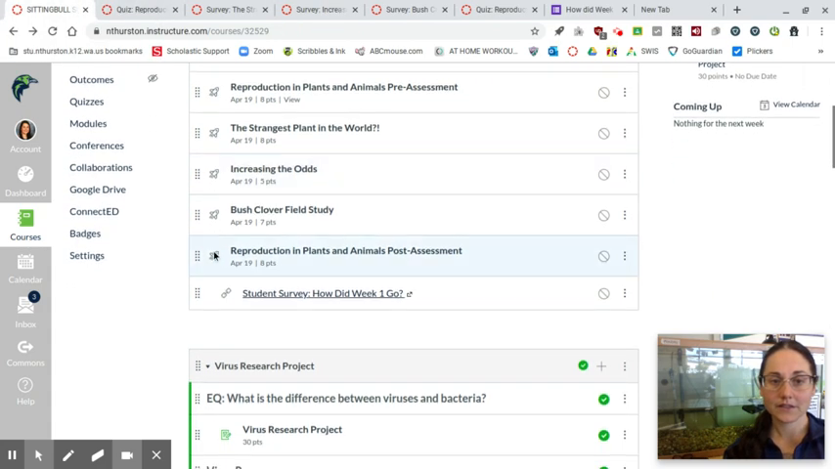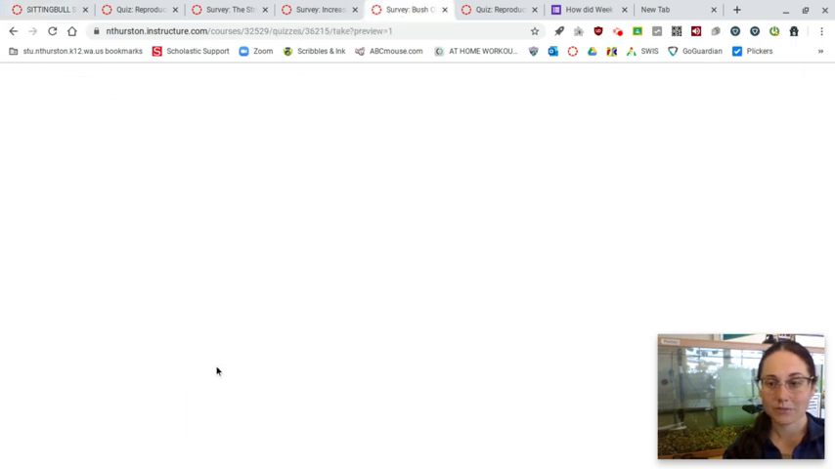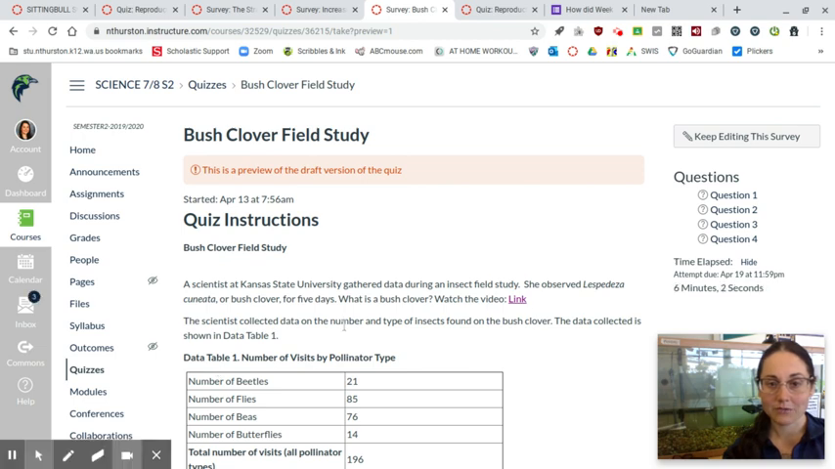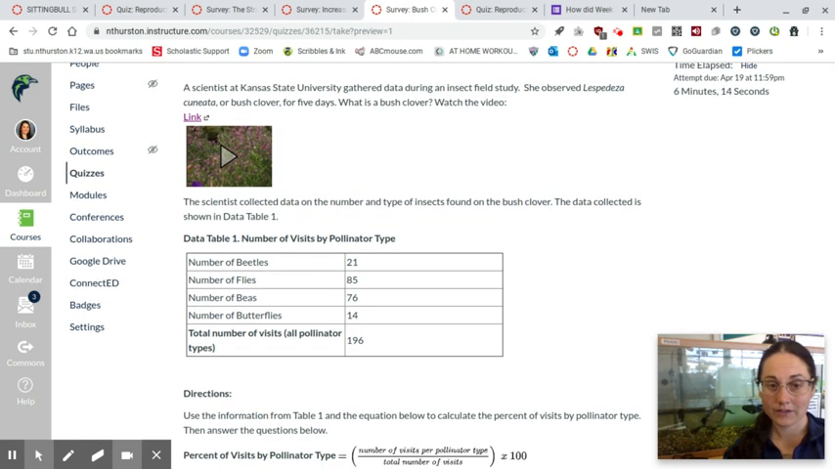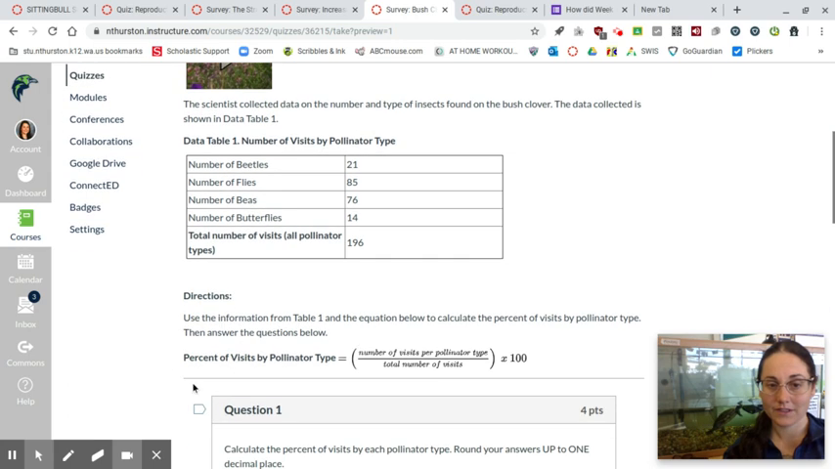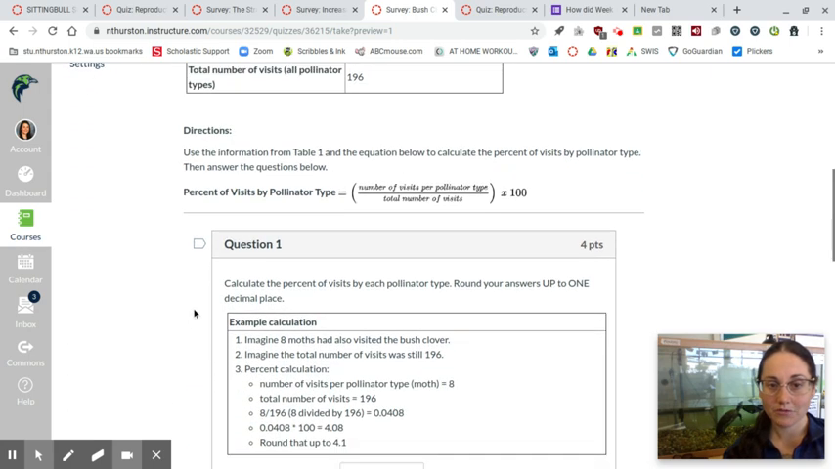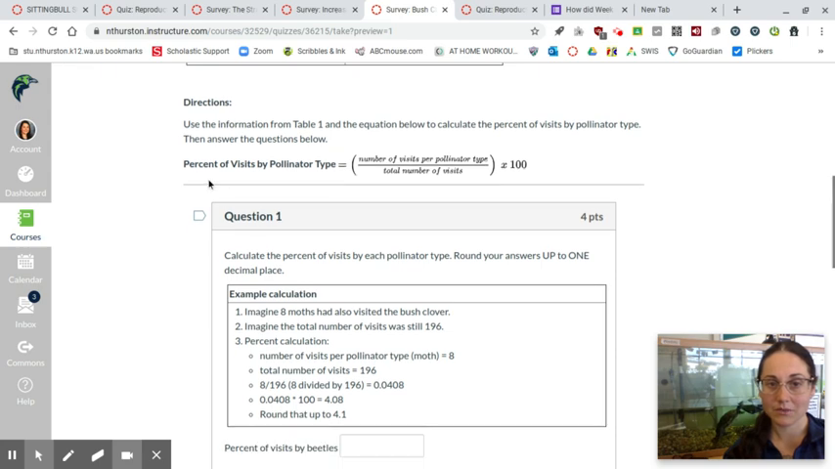Your next assignment is the bush clover field study. Going into the bush clover field study, you're going to be taking a look at some actual studies here. You're going to watch the video, find out what is observed and what is bush clover, analyze some data here. This is visitors, so the beetles, flies, bees, and butterflies, and then how many of them visited the bush clover. And then you're going to be making some calculations based on this formula.